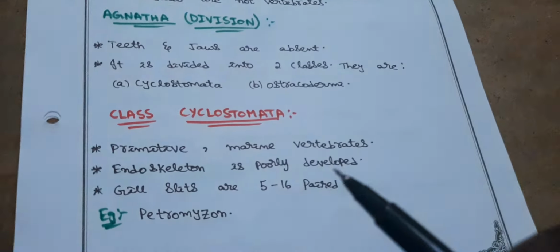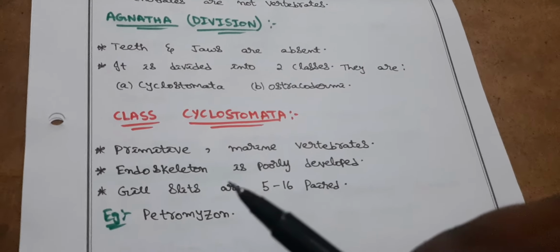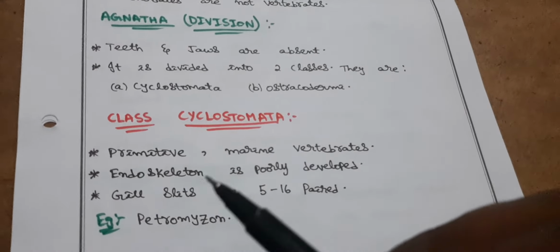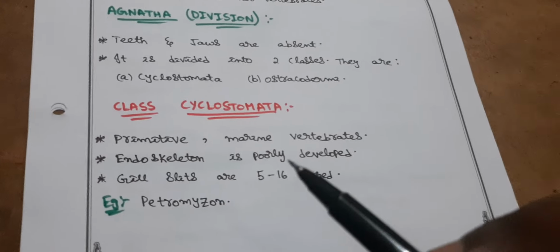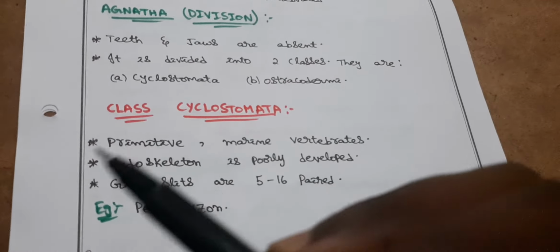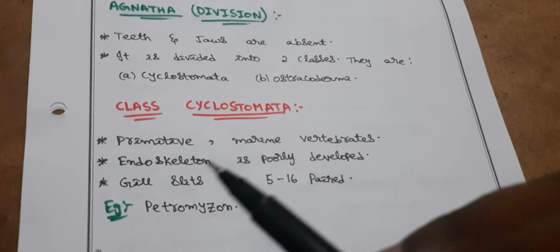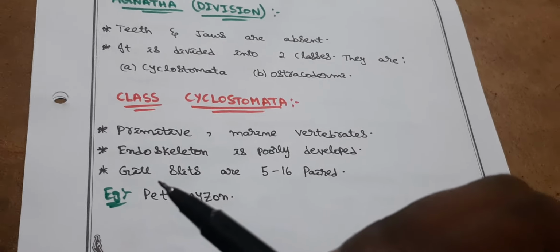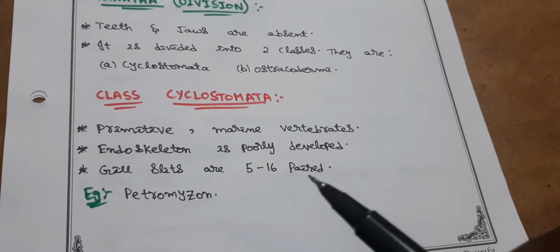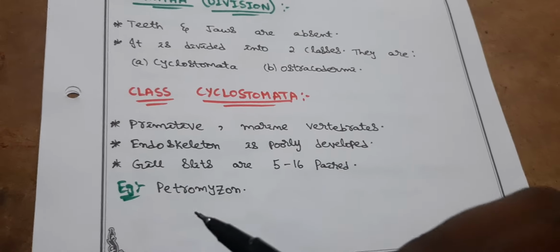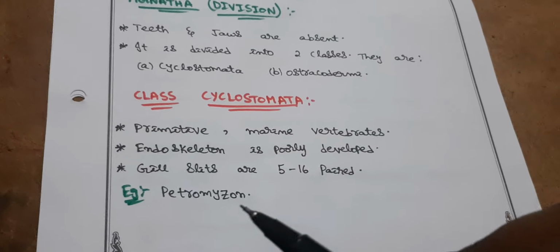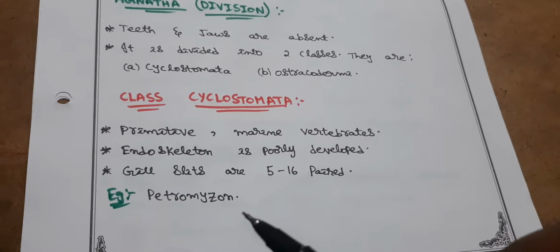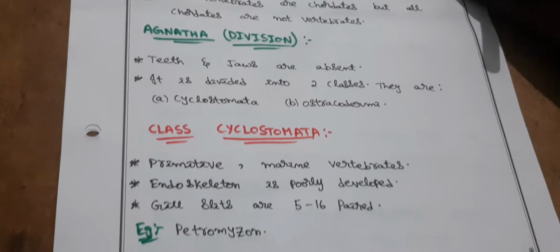Endoskeleton is poorly developed. The endoskeleton gives mechanical support to the body. Their body is not completely developed, that means this endoskeleton is poorly developed. No, it cannot support completely. And gill slits are 5 to 16 paired. Example, Petromyzon. Even we studied this in our syllabus.